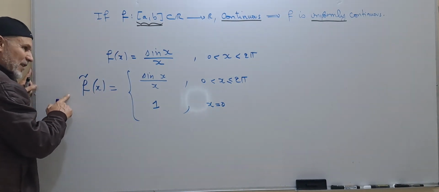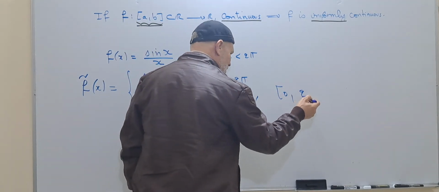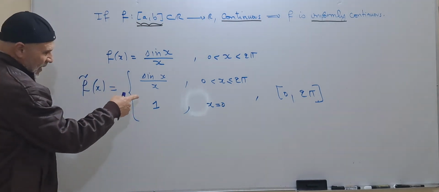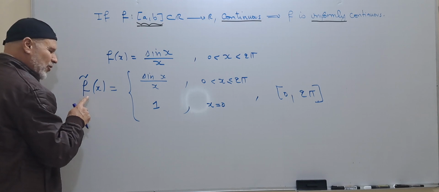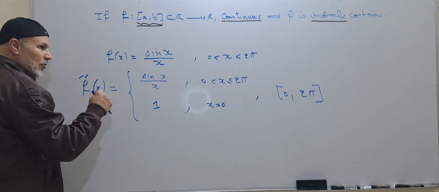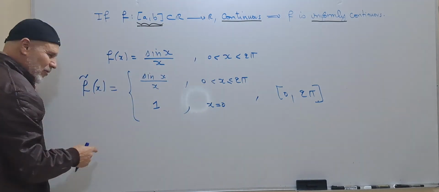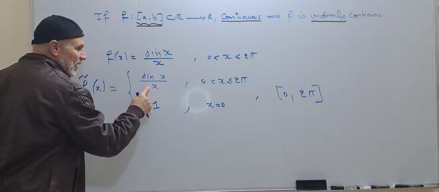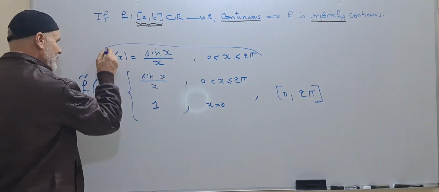This function f tilde is defined on the closed interval, and this function is actually continuous. So we have a continuous function defined on a closed interval, so it is uniformly continuous, and then sine x over x is uniformly continuous on this interval.